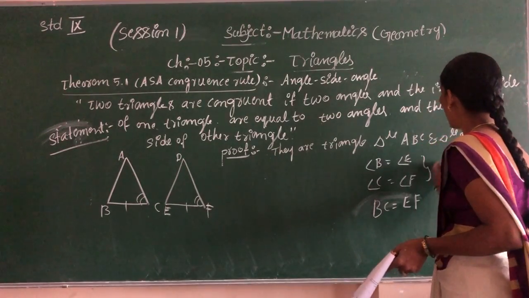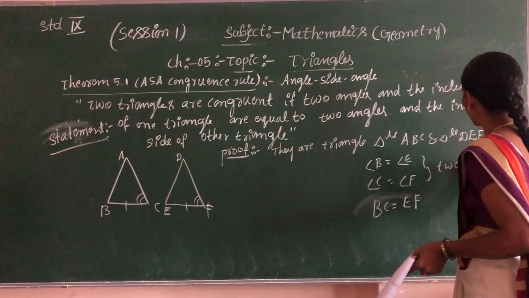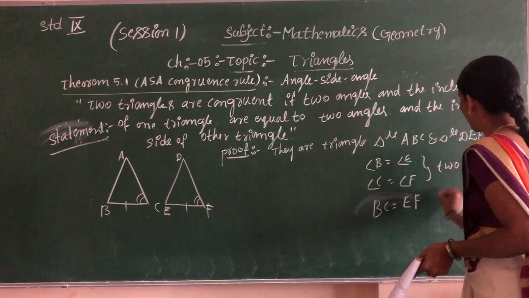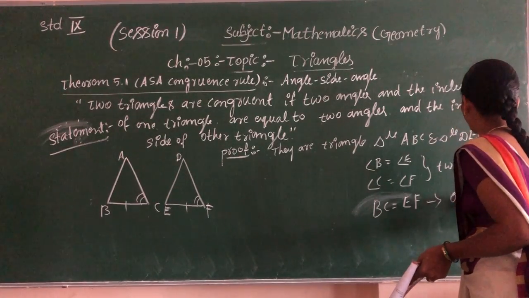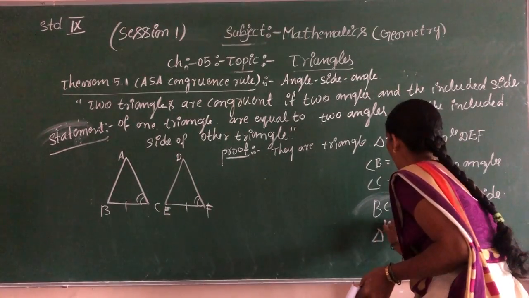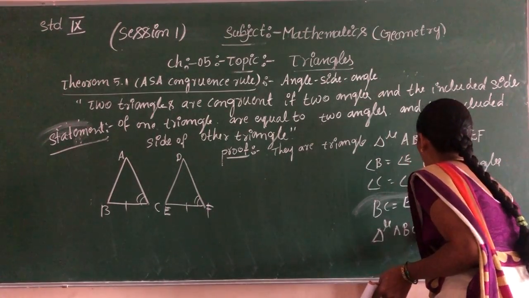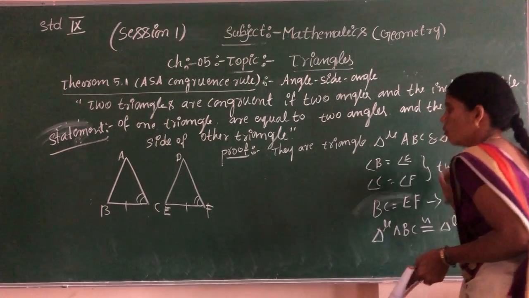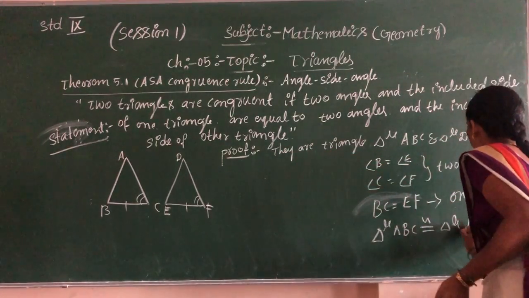These are two angles and one side. Therefore, triangle ABC is congruent to triangle DEF.